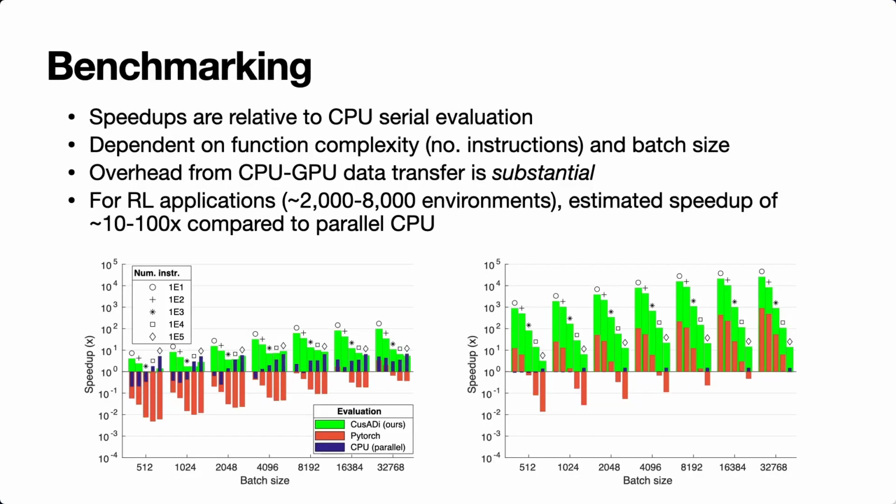For benchmarking, on the left, we show CusADi speedups relative to serial CPU evaluation for 5 different functions, each containing 10 times more instructions than the last. On the right, we include the overhead from transferring data between the CPU and GPU, and we see speedups of up to 10,000 times depending on the application.